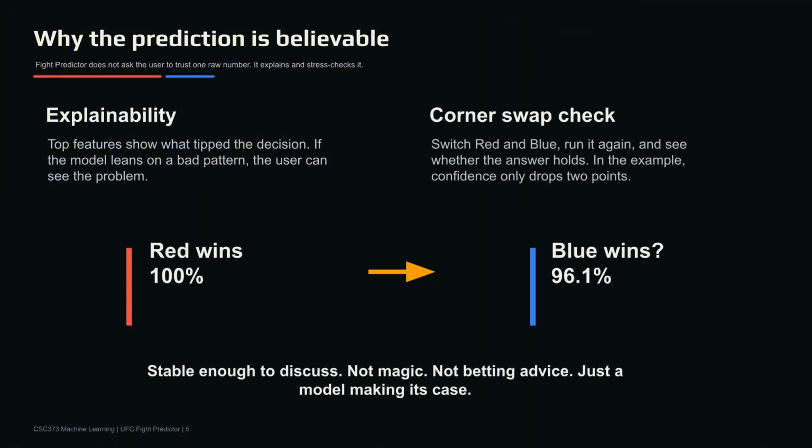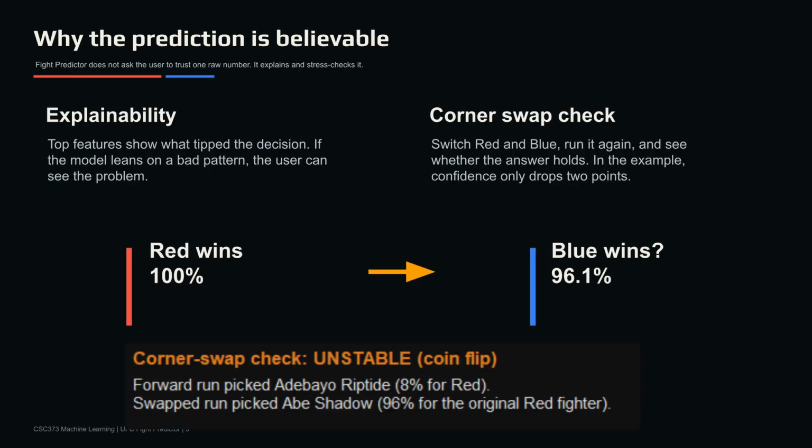The innovation I want to highlight is the stability check. If you switch the corners and run the prediction again, the confidence only drops slightly. This confirms the model is making a strong case based on the fighter's stats, not just corner labels.